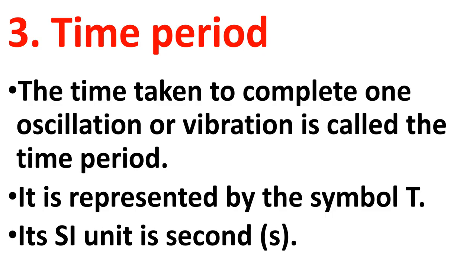And this time period is represented by capital T. Okay, and what is the SI unit of time period? It is seconds, represented by small s. So are you clear about the time period?